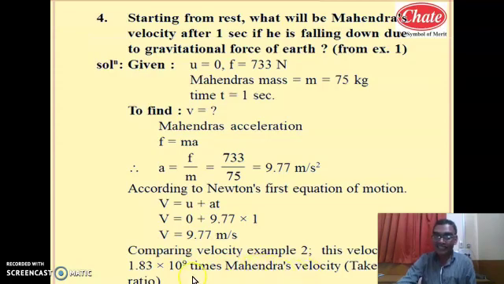Because in that problem the acceleration depended upon the force of attraction between Mahendra and Virat. In this case the acceleration depends upon the force of attraction between Mahendra and earth. Hence as this force is larger in magnitude, acceleration is larger in magnitude, hence velocity is also larger in magnitude.